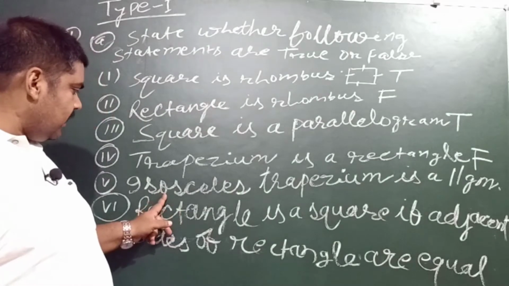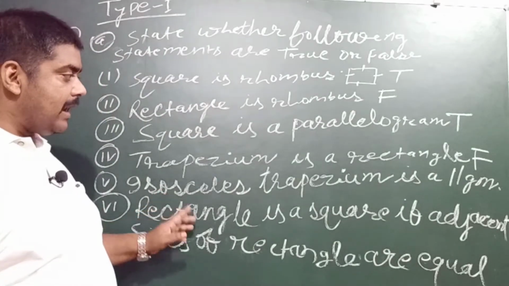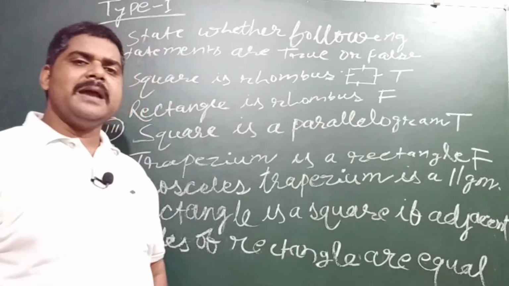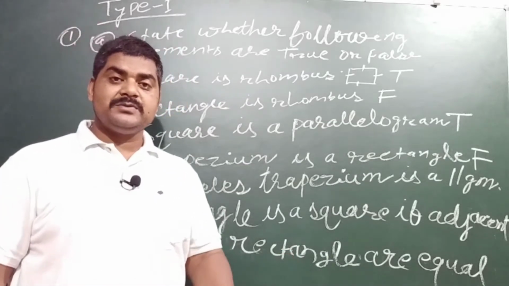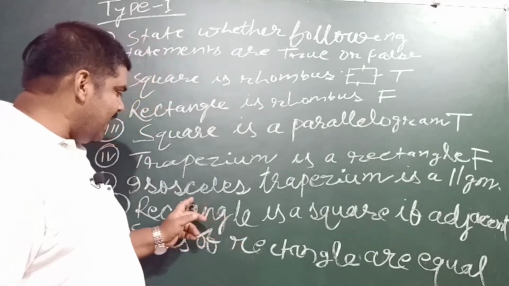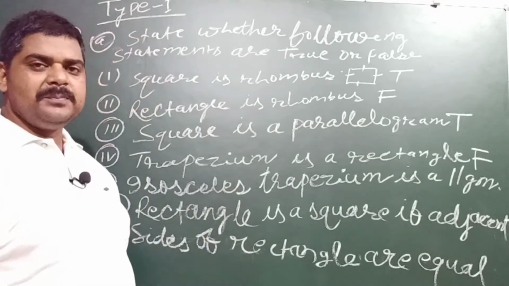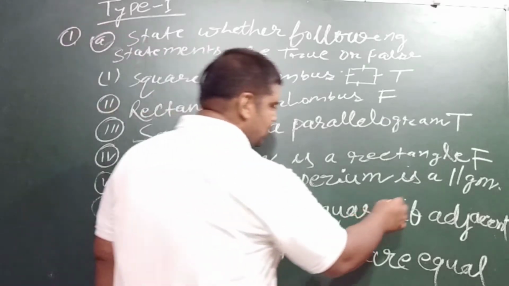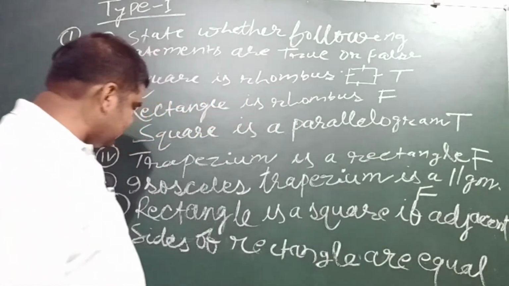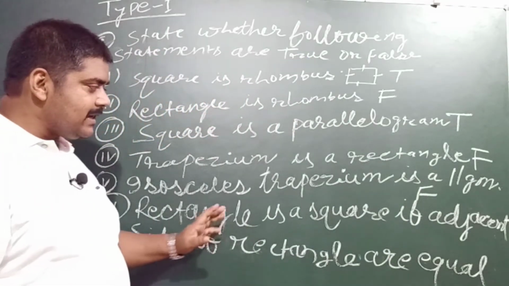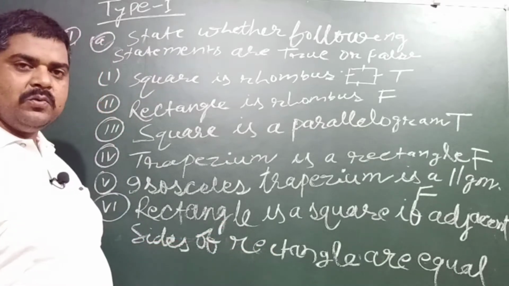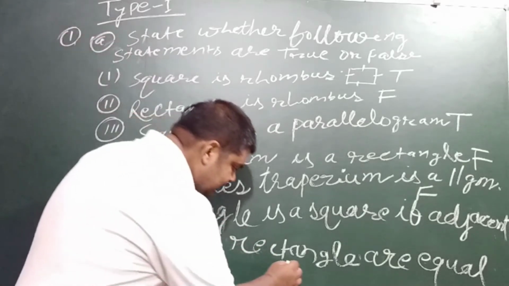Regarding the fifth one, an isosceles trapezium is a parallelogram. You already know that a trapezium is not a parallelogram, so there is no chance that an isosceles trapezium would be a parallelogram. So it is also a false statement. And if you check the last one, a rectangle is a square if adjacent sides of the rectangle are equal, this is a true statement.